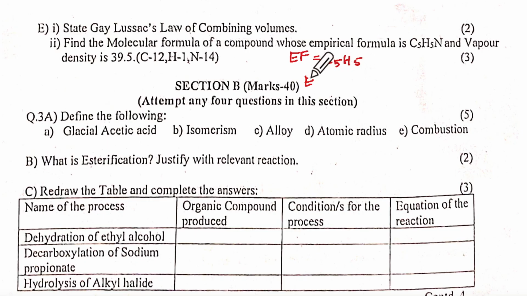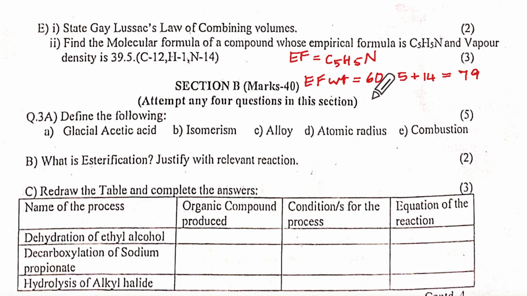So first thing for molecular formula, the empirical formula weight will be 12 into 5, 1 into 5, N is 14. How much is this? 79, yes.